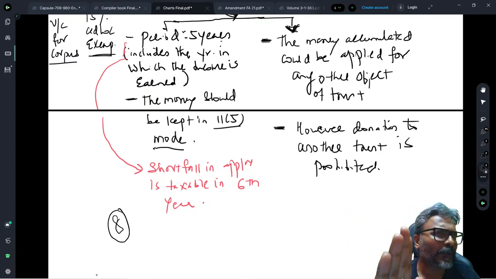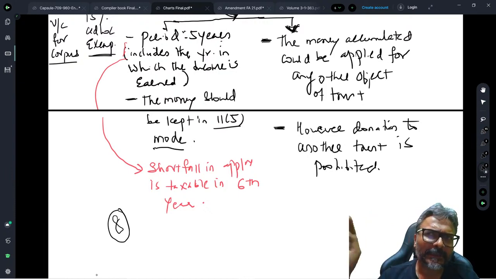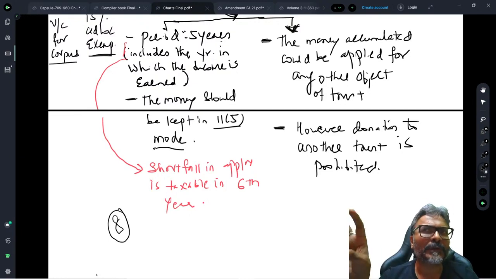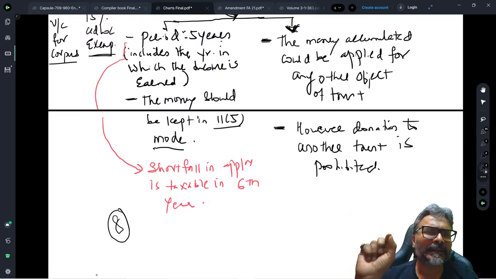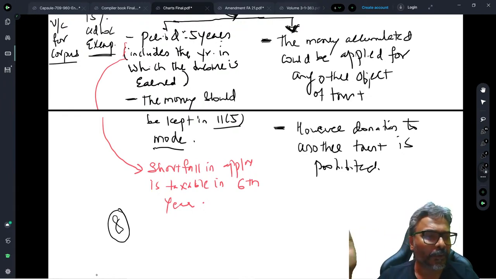If on the application there is a default of 40A(ia), which is the TDS when the payee is a resident, or a default of 40A(3), then that portion of default will not be eligible for exemption, and only the net amount is what will qualify for exemption under section 11.